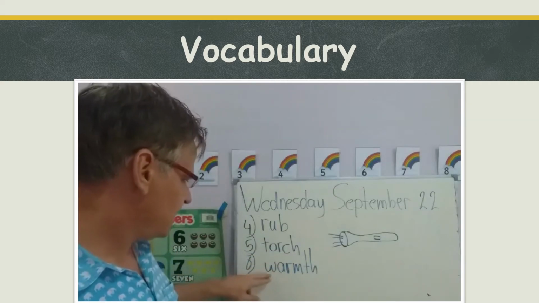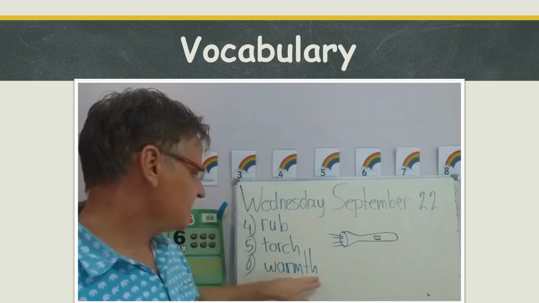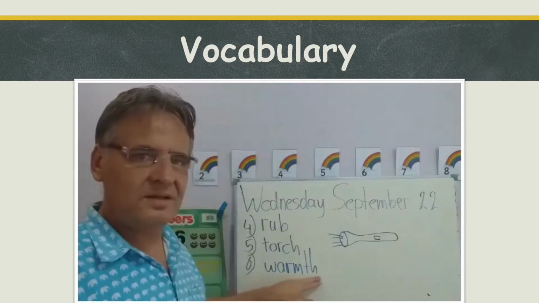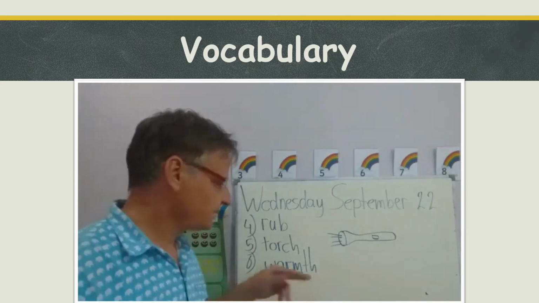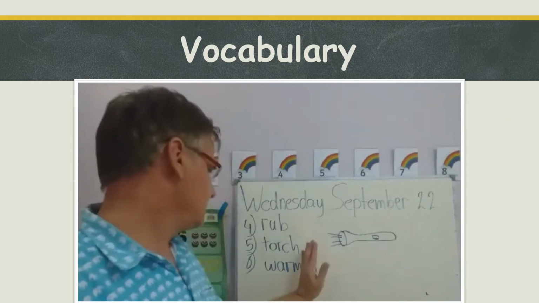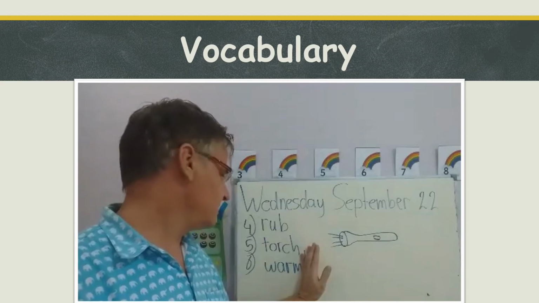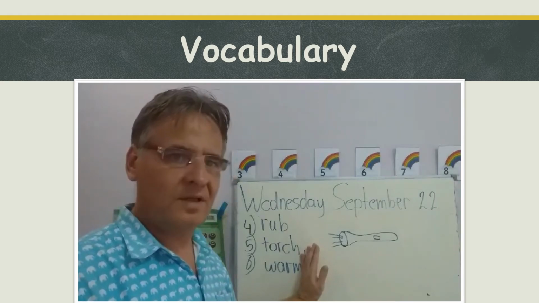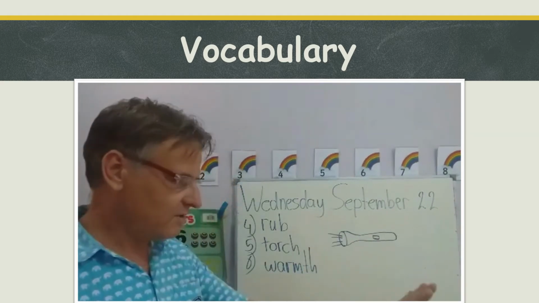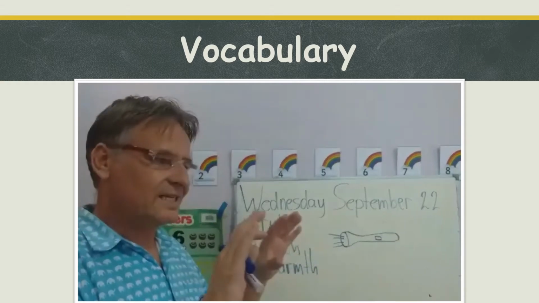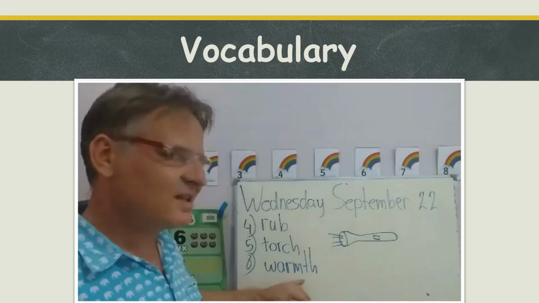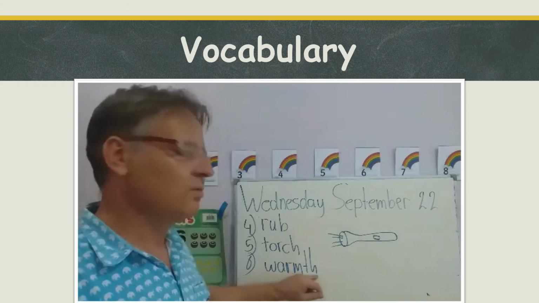And number six, W-A-R-M-T-H, warmth. So warmth, you see the word warm. So not hot, but a little less hot is warm. When something is hot, it reflects heat. But when it's not that hot, it's not heat, it's warmth.